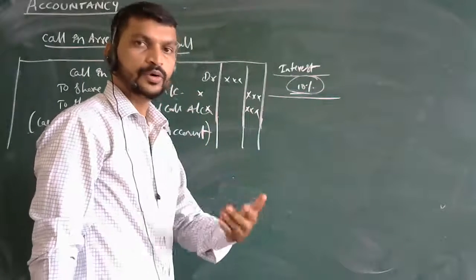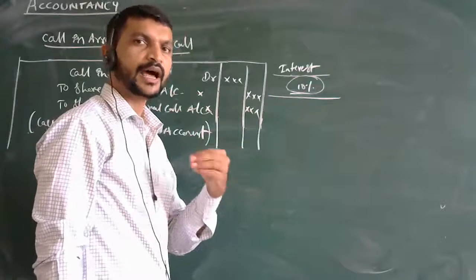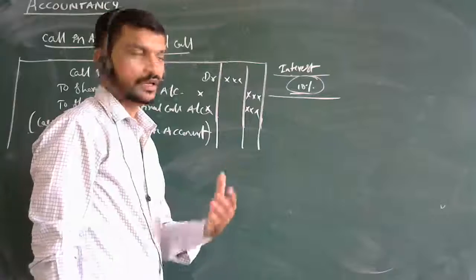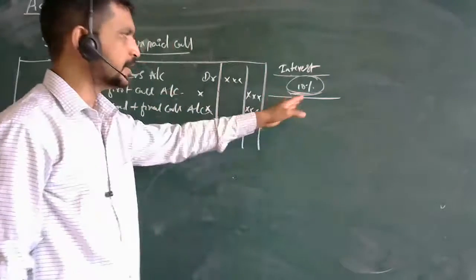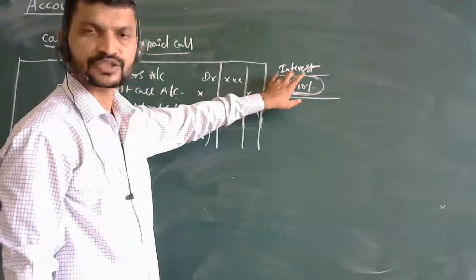The articles of association have rules or policies, like not more than 10%, but you can charge it.